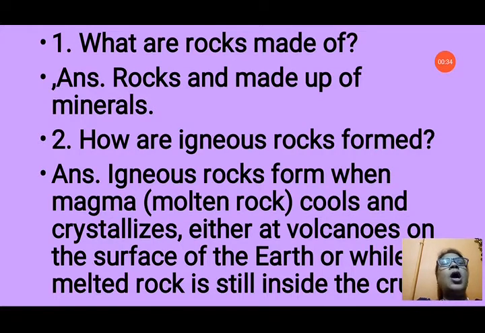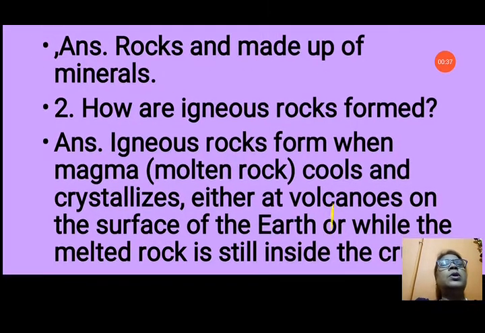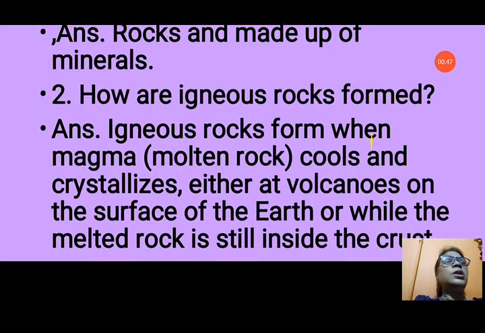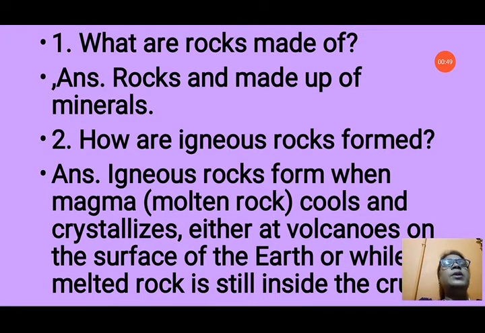Second question, how are igneous rocks formed? So we know that igneous rocks form when magma, molten rock, cools and crystallizes, either at volcanoes on the surface of the earth or while melted rock is still inside the crust. The name igneous comes from the Latin word ignis, that means fire. That means mostly these rocks are formed by the fire that breaks out in the volcanoes.